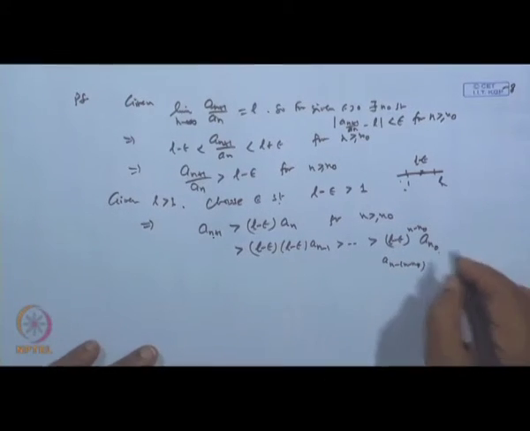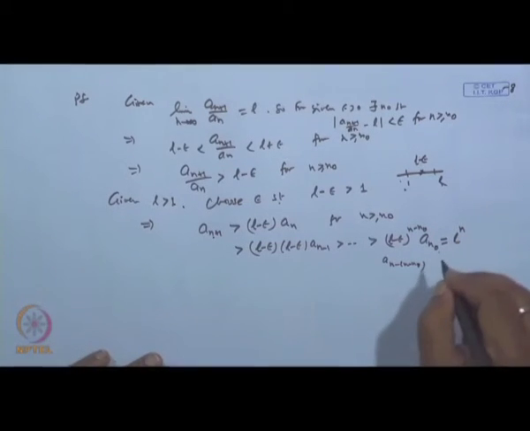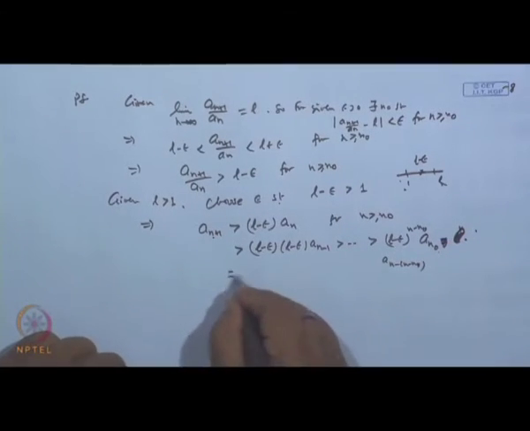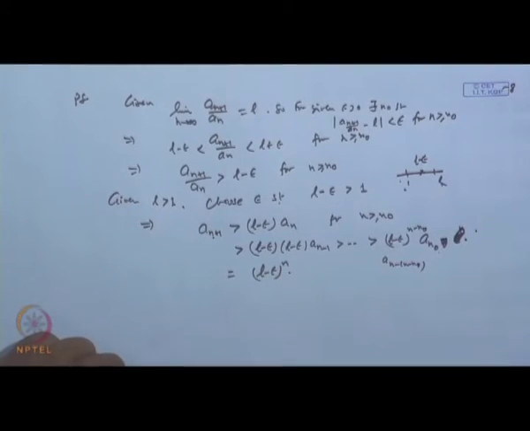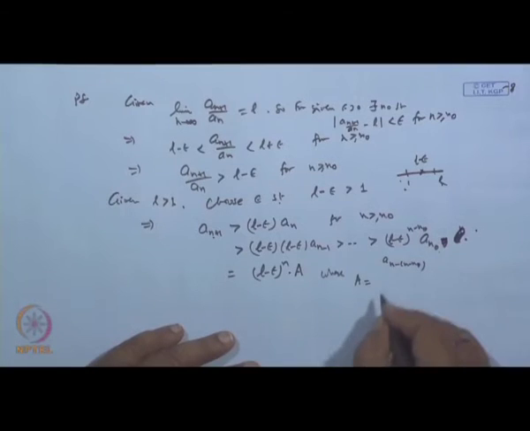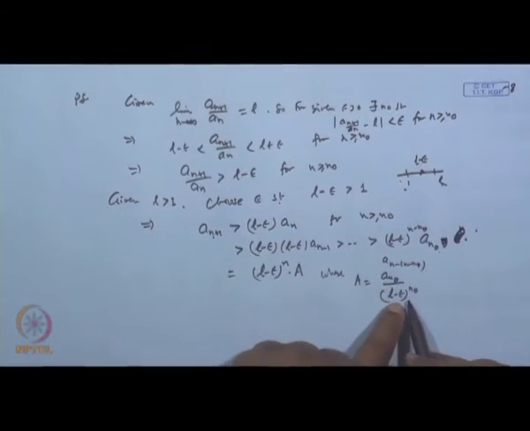Now, this can be written as (L minus epsilon) to the power n into a constant term A, where A is equal to a_(n naught) divided by (L minus epsilon) to the power n naught, because L is fixed and epsilon is also fixed.